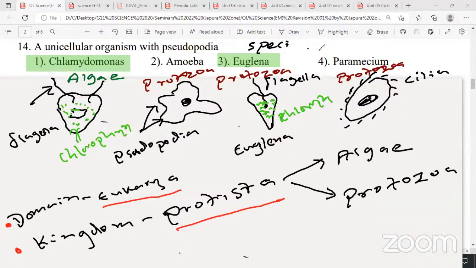Amoeba, Euglena, Paramecium and Plasmodium. Plasmodium. Right. Next one, I'll erase the screen.